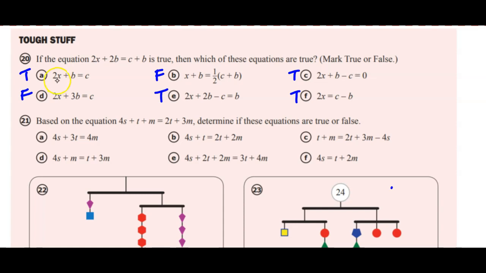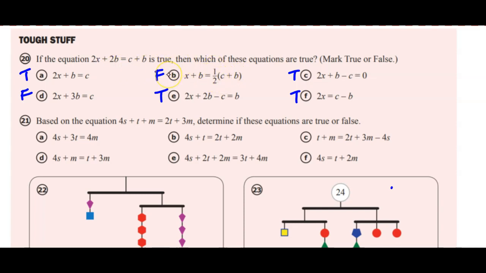This one says 2x plus b is equal to c. Earlier we had 2x plus 2b. All we did was subtract b from both sides. Part B, we have taken 2x and made it x, 2b and made it b. And so you could think of it as subtracting x and b from both sides, but it doesn't really match up with our right side. So the right side gives you a clue there.